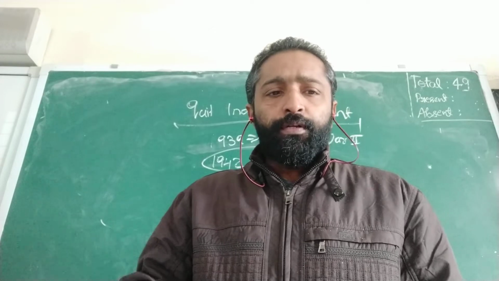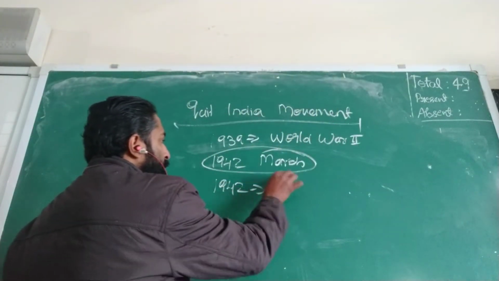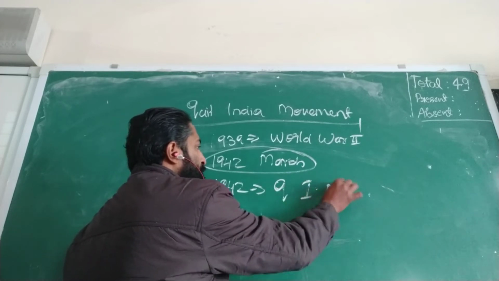So in 1942, Gandhiji began the Quit India movement.